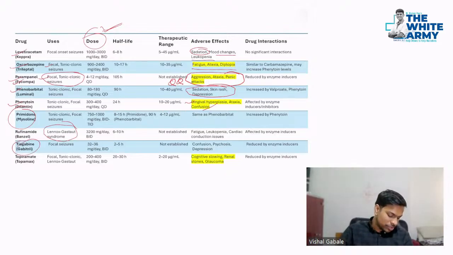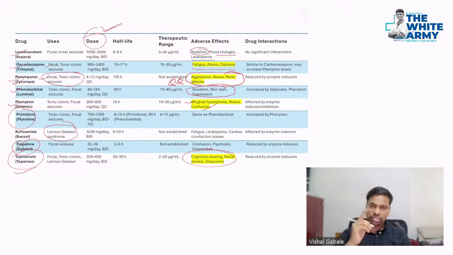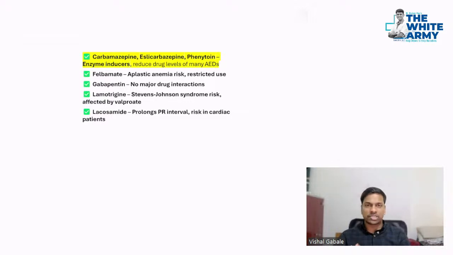Okay, tiagabine is there, and topiramate. Topiramate causes weight loss, so it has been used in patients with epilepsy with weight gain or obesity. It helps in obesity as well. Okay, side effects include cognitive slowing, renal stones, glaucoma. Also, topiramate is used for migraine prophylaxis. Okay, so these are some of the important points we should know.